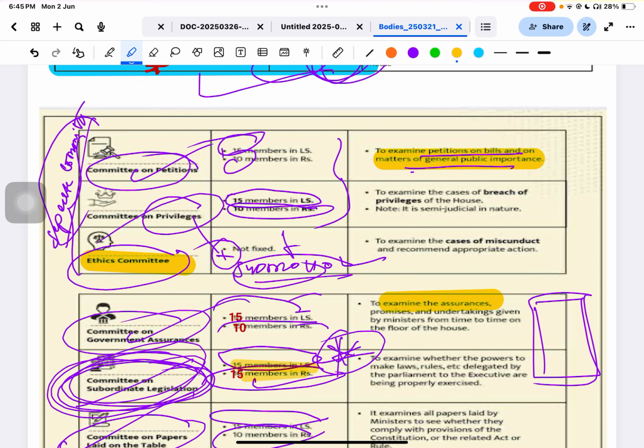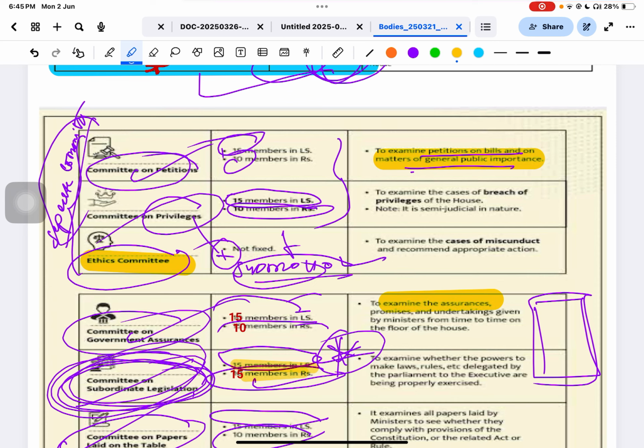Manish, you told us these are separate committees. Yes. So if it is in the Lok Sabha, then 15 members are constituted, and if it is in the Rajya Sabha, then 10 members. And the second is the Committee on Privileges.